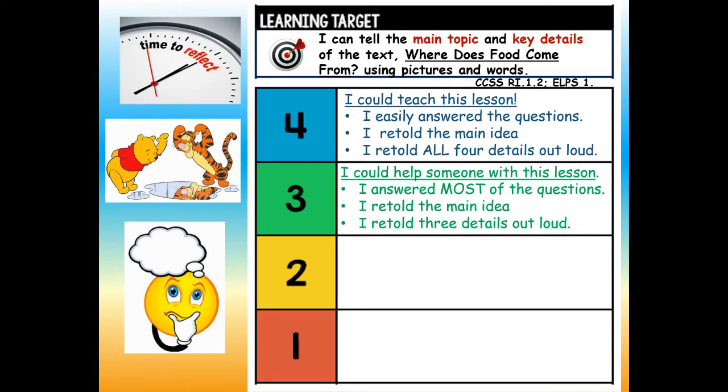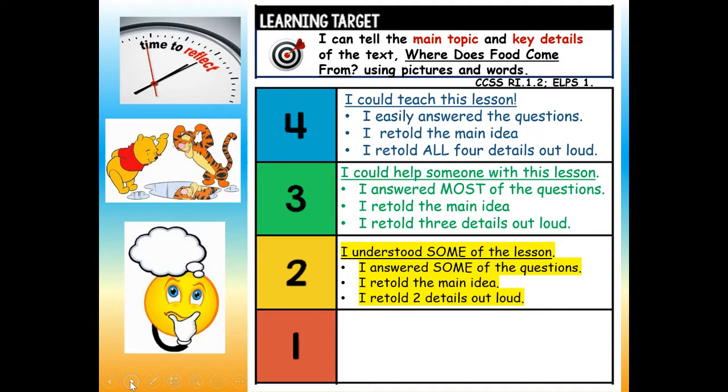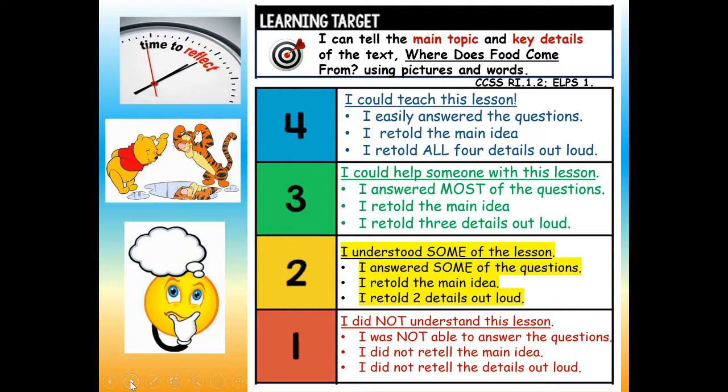Or would you give yourself a 3? I could help someone with this lesson. I answered most of the questions, I retold the main idea, and I retold 3 details out loud. Or would you give yourself a 2? I understood some of the lesson, I answered some of the questions, I retold the main idea, and I retold 2 details out loud. Or would you give yourself a 1? I did not understand this lesson. I was not able to answer the questions. I did not retell the main idea, and I did not retell the details out loud. So, how do you think you did? 4, 3, 2, or 1?